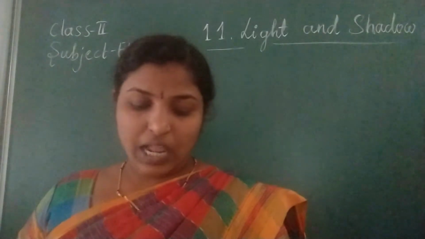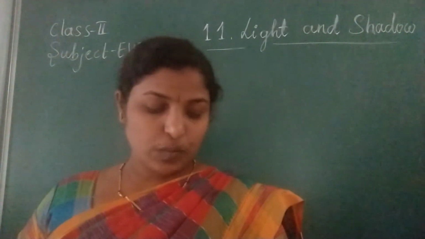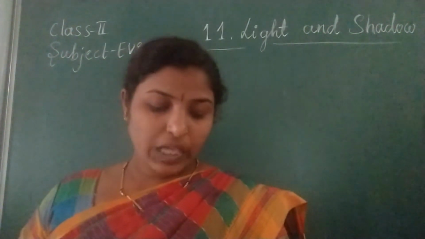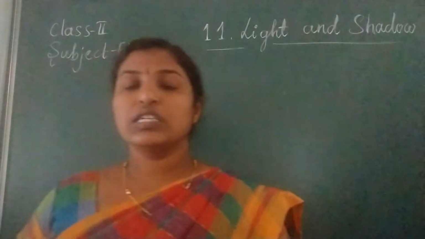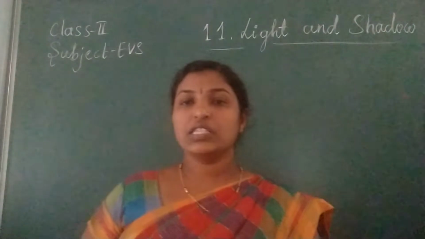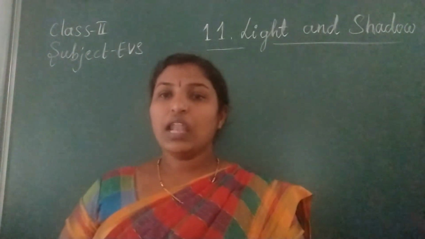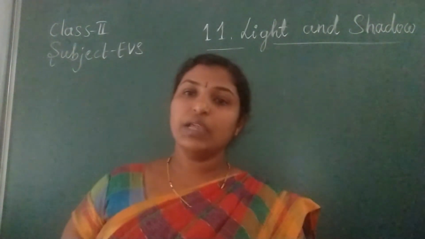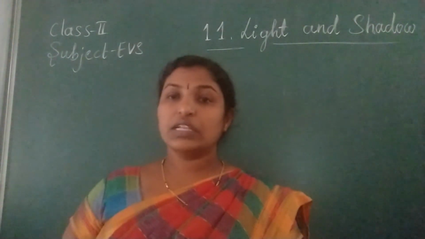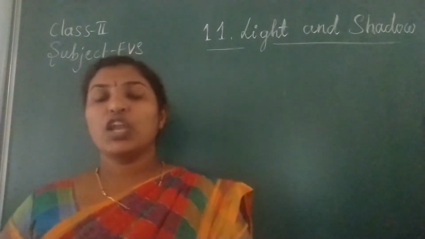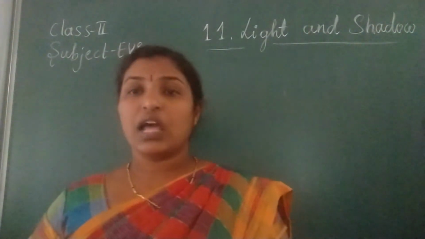The sunlight helps us see objects during the day. We cannot see in the dark. Because of sunlight, we can observe the things around us. In the night, everywhere it will be very dark. There will not be any sunrays in the night, so we cannot see anything in the dark.